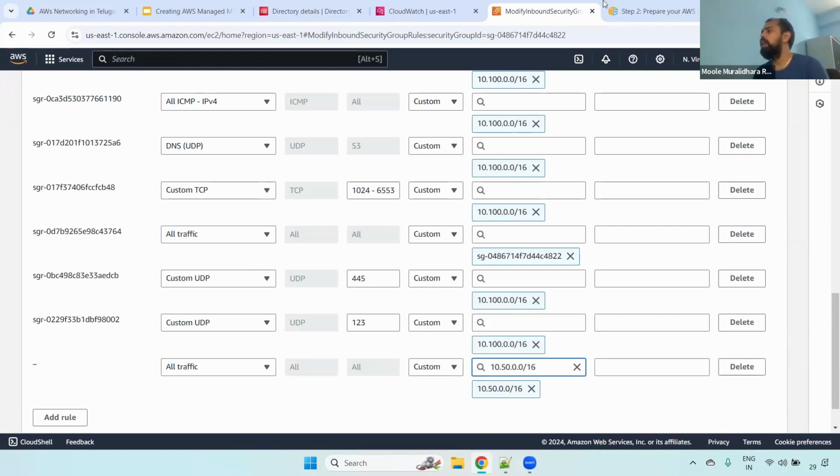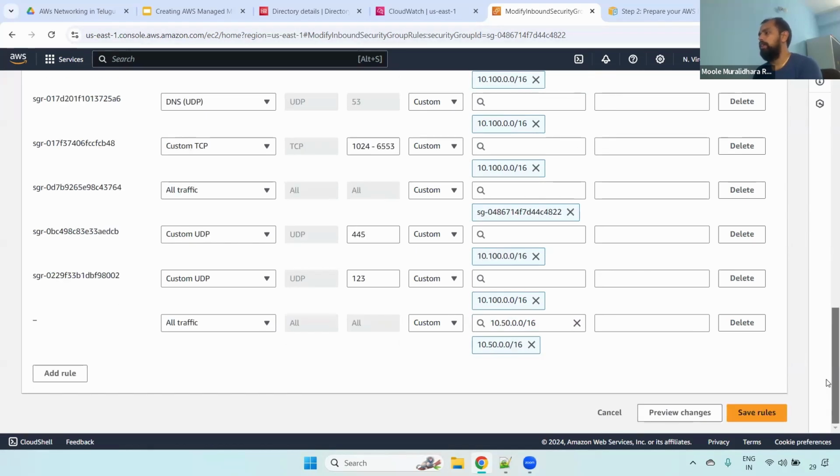If you are not allowing this, even if you try to set up the trust relationship, even though they have updated the same password we gave them, it still fails because we don't have connectivity. That's why you should set up the connectivity, and the 10.50 and 10.100 networks should be connected either by a peering connection, a transit gateway, a transit VPC or cloud WAN. Without connectivity, the setup will fail. It will throw an error like, hey, you don't have connectivity between the 10.100 series and the 10.50 series. Understand that? Just save the rules.